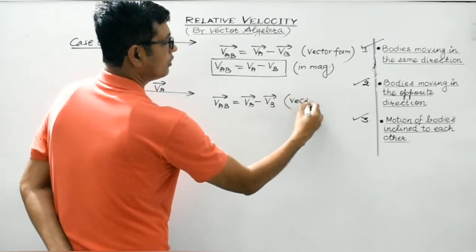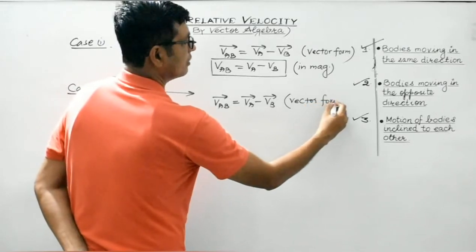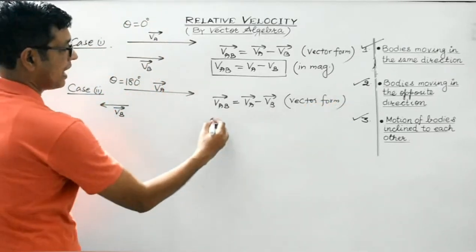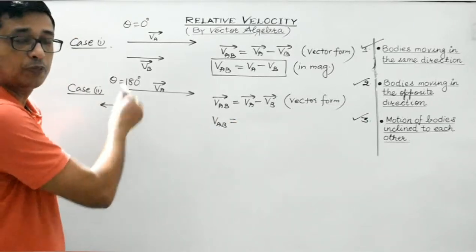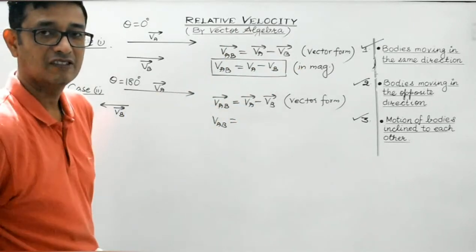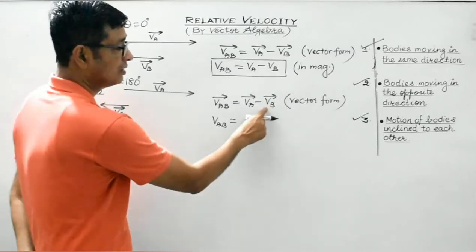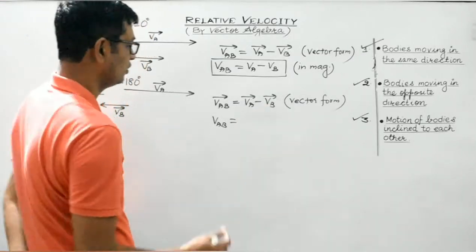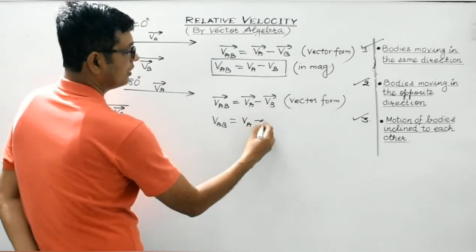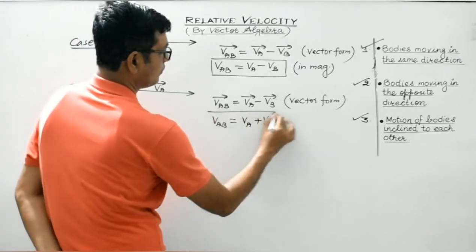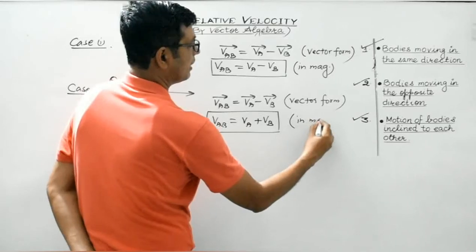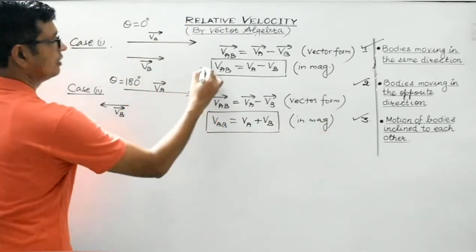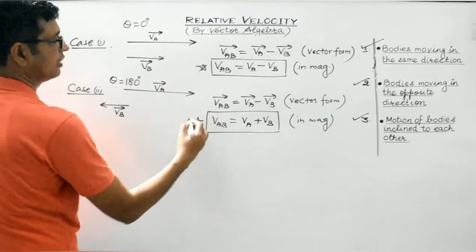So in vector form we obtain the same thing. But in magnitude we are aware VB is directed in a direction opposite to that of VA. Therefore VB here is to be replaced by minus VB. So what we get is VA plus VB. This is in magnitude. Right? These are the formulas which we need to retain.